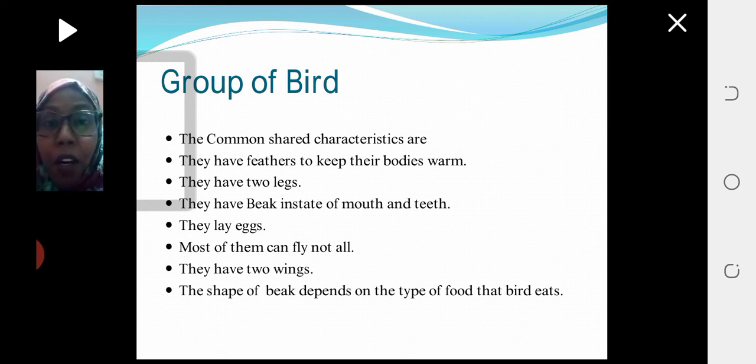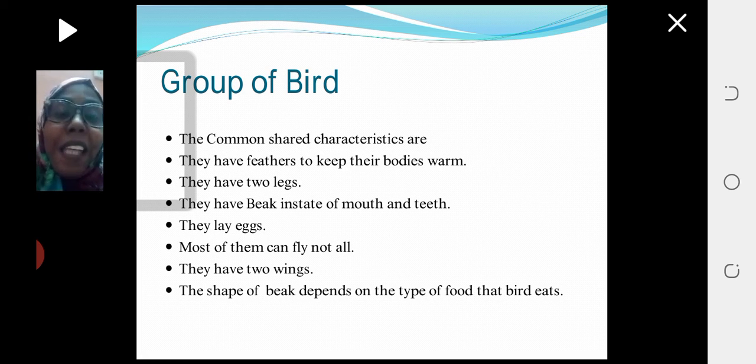To know if a living thing belongs to the group of birds or not, we have to know the features of the group of birds. Number one, the common shared characteristic between birds is that they have feathers to keep their bodies warm. Their body is covered with nice colored feathers. They have two legs. They have a beak instead of mouth and teeth. Okay?